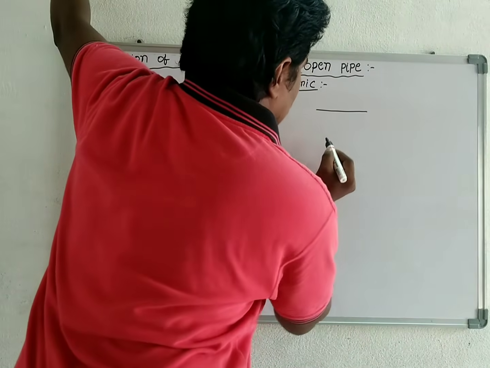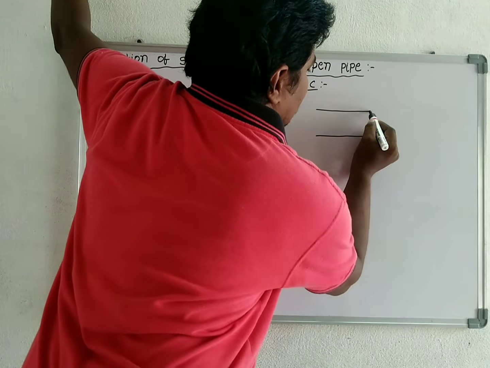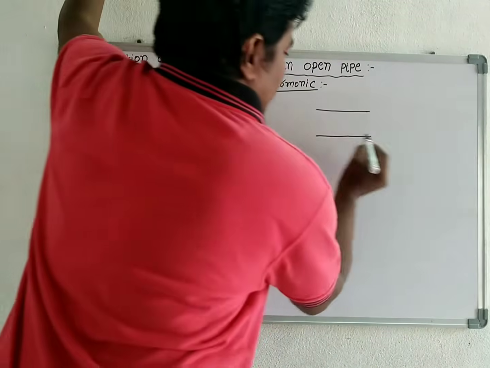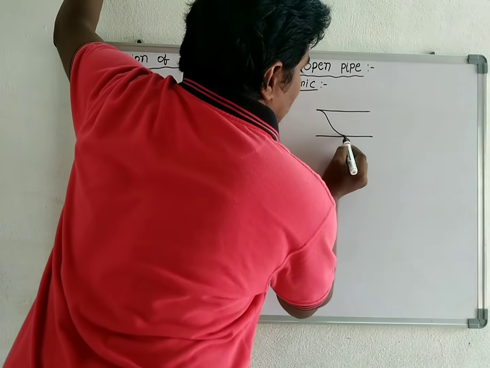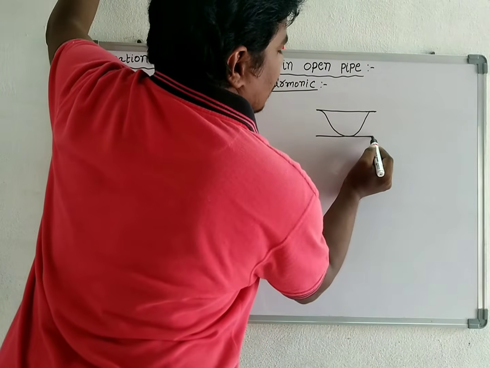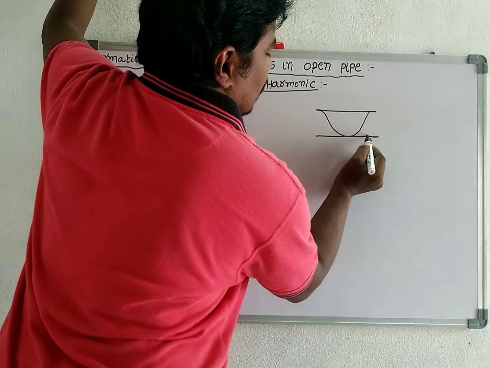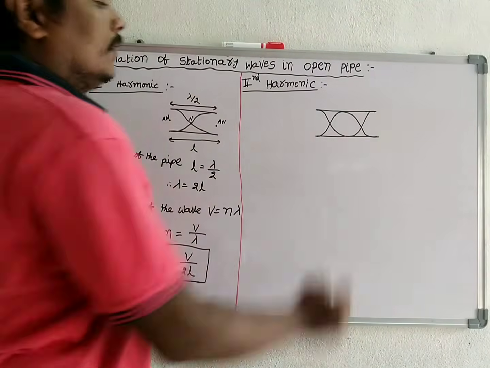This is the length of the pipe. When we send the sound wave, it is traveling like this and reflected at the other end.